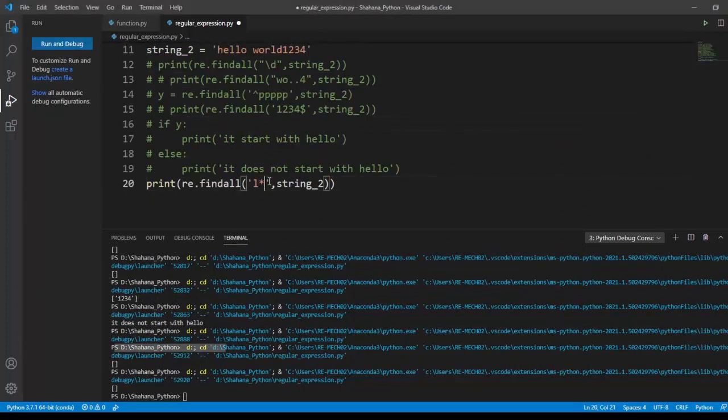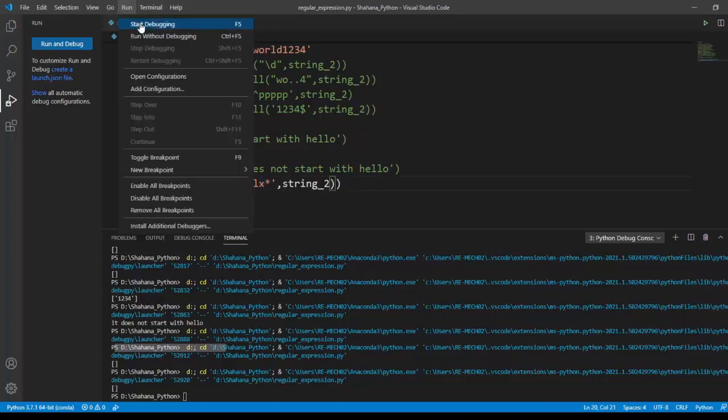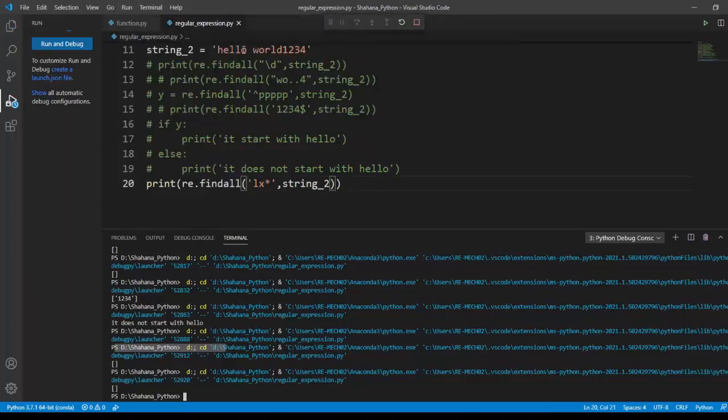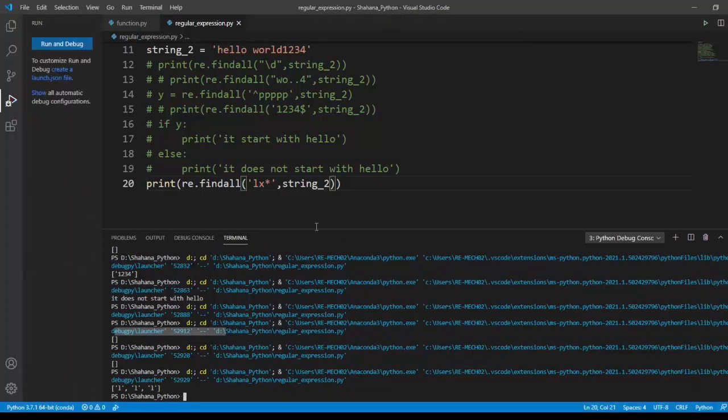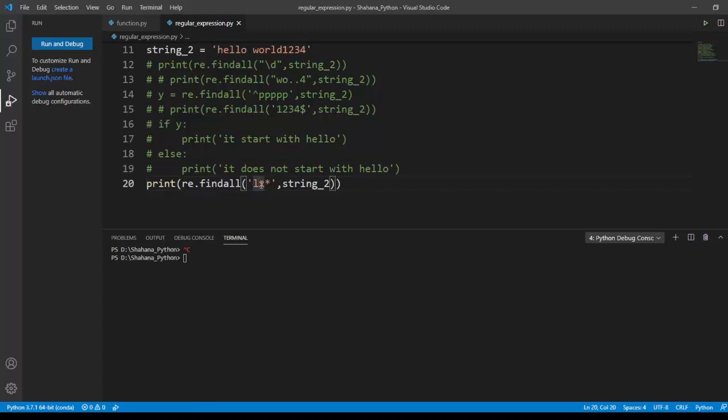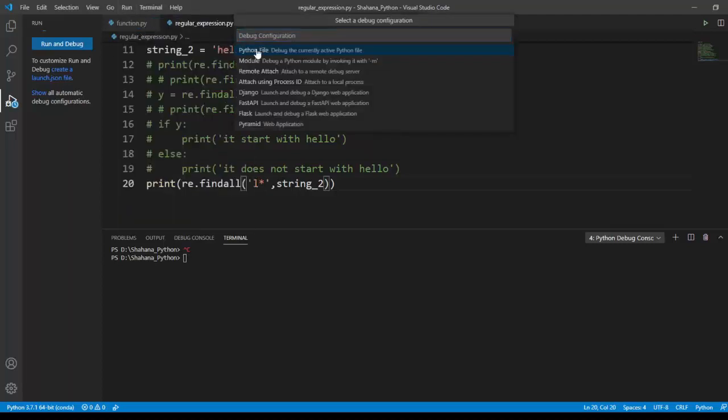The error is X should be in the front position. It should be X followed by the star symbol. I'm running this code. We got 3 L's in the string. This way also we can find the number of characters present in our string. If I don't specify the X, and I'm removing this X and simply use L and the star value, I'm running this code.